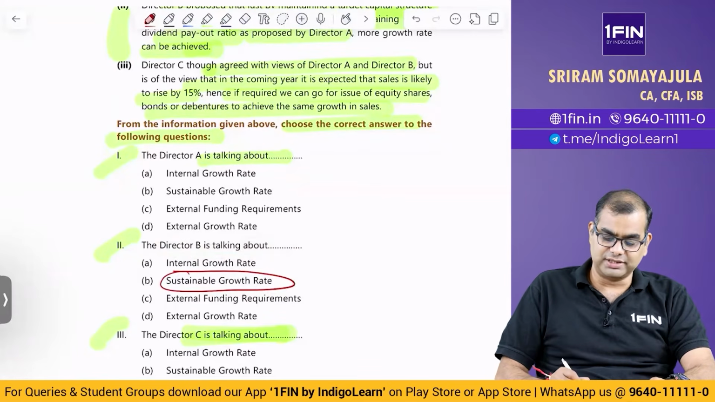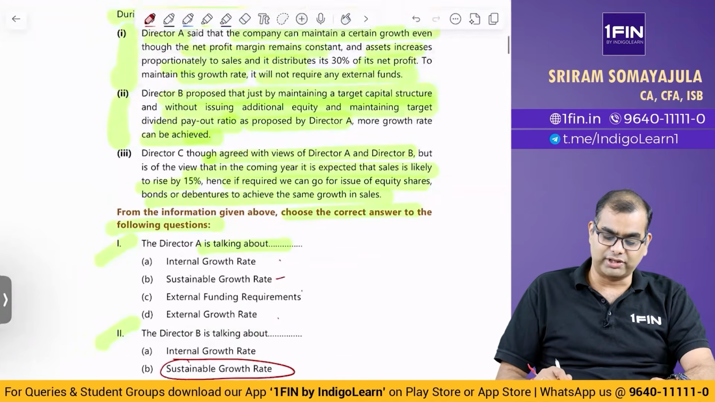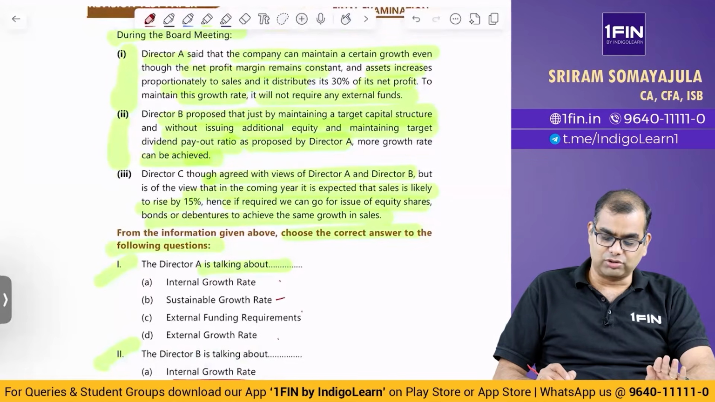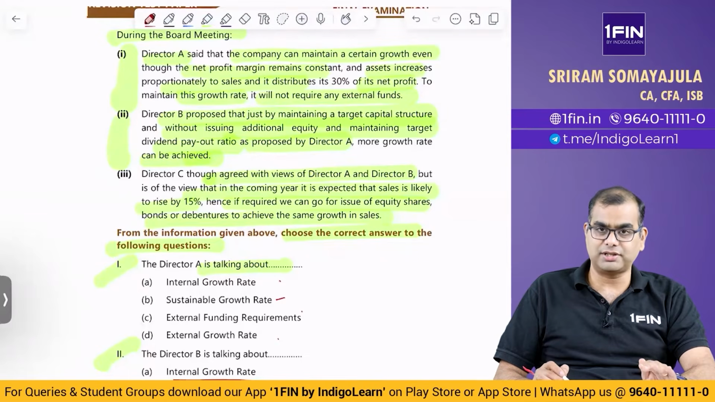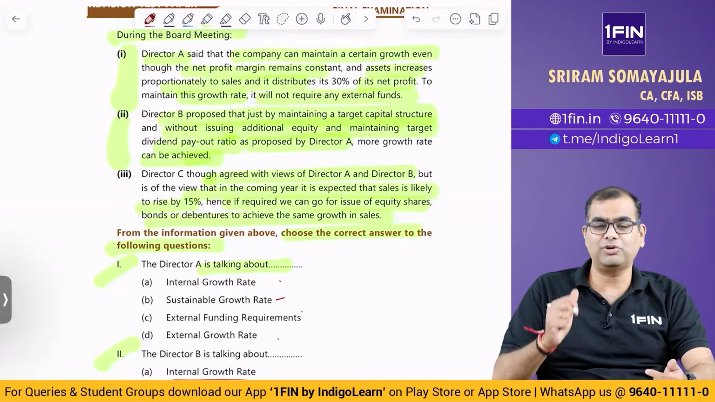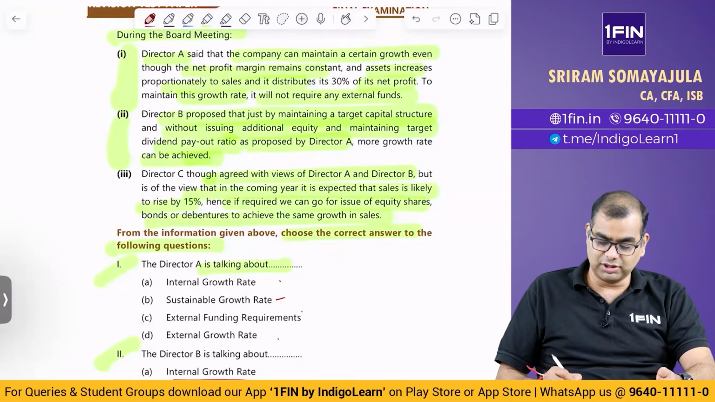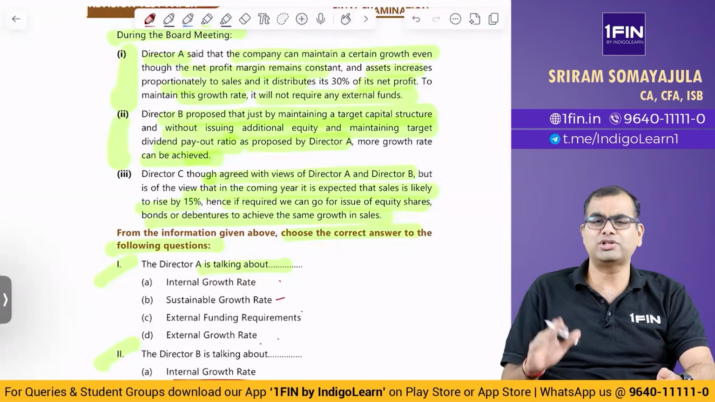Okay. Now, is Director A talking about sustainable, internal, external growth rate, or what is he talking about? See, Director A is only talking about you can maintain certain growth even though margin remains constant, asset increases proportionately and it distributes 30% of its profits; to maintain its growth, it will not require any external funds. So, is he talking about sustainable growth rate? Yes. Is he talking about internal fund generation? Yes, he is talking about that also. Is he talking about external funding? No, he is saying no external funding. Is he talking about external growth rate? No, he is not talking about that.